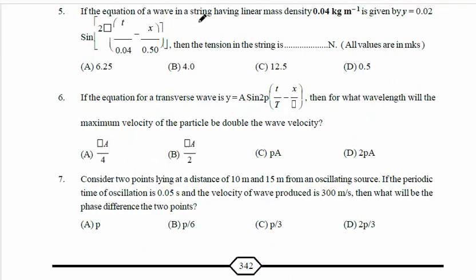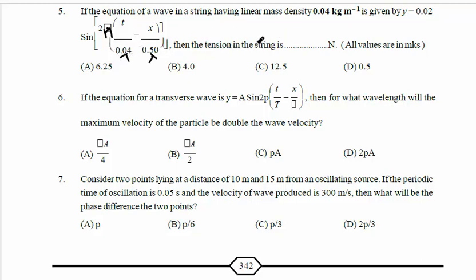If the equation of the wave in a string having linear density 0.04 kg per meter is given by y equal to 0.02 sin of 2π(t/T − x/λ), this is T, this is lambda, according to the standard equation.